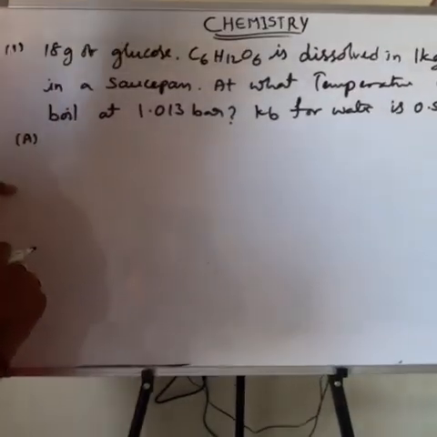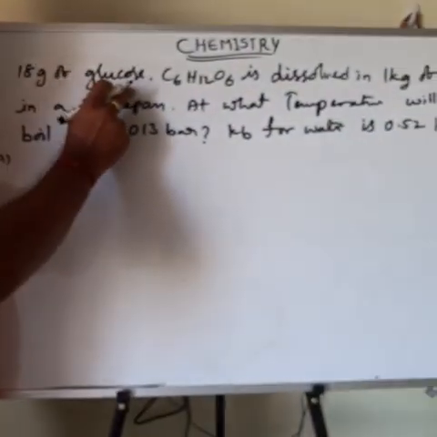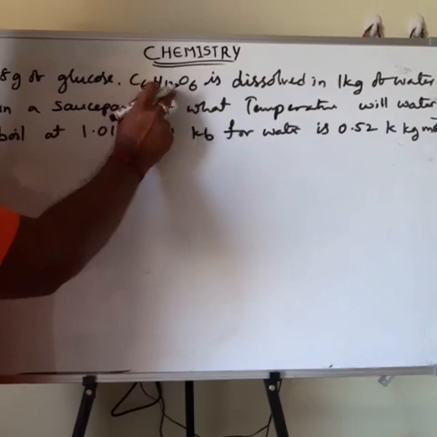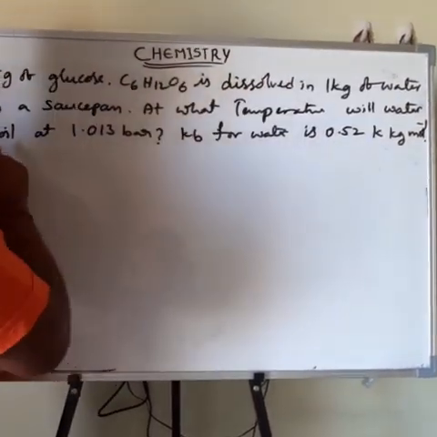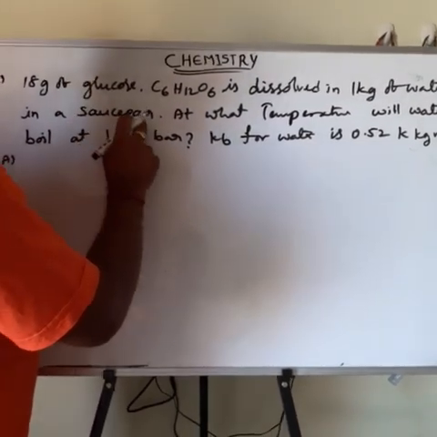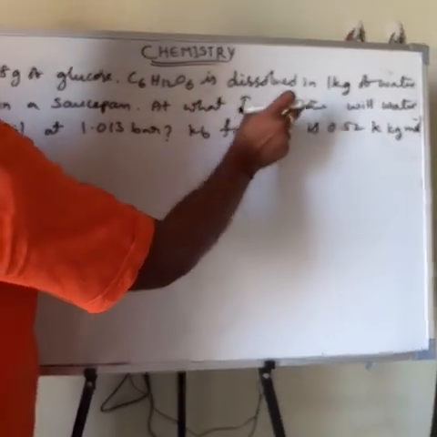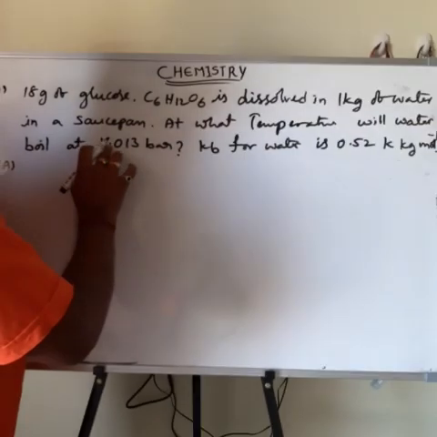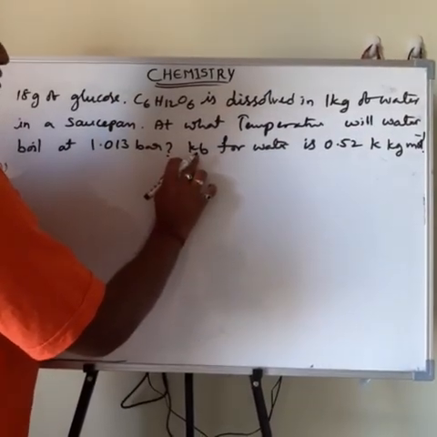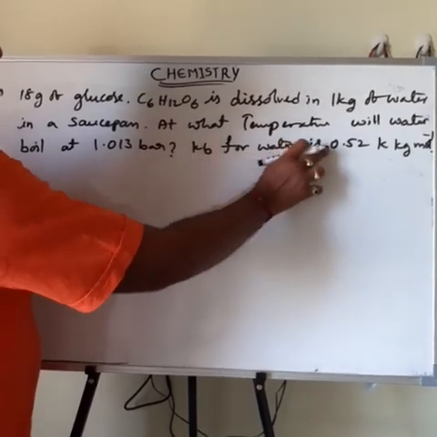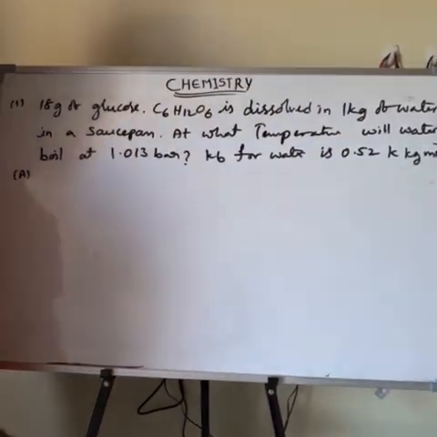See the first problem. 18 gram of glucose, its formula C6H12O6, is dissolved in 1 kilogram of water in a saucepan. At what temperature will water boil at 1.013 bar? The ebullioscopic constant for water is 0.52 Kelvin kilogram mole inverse.